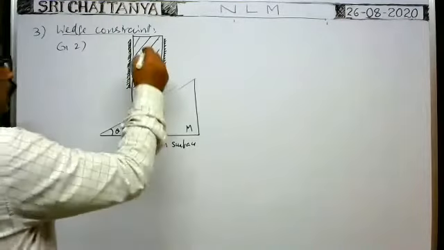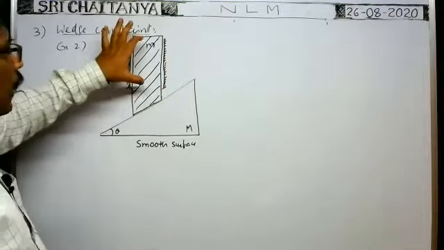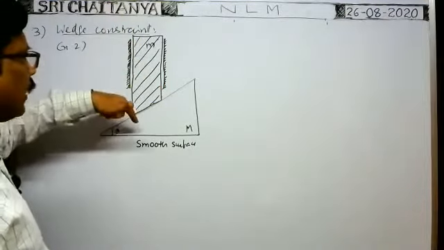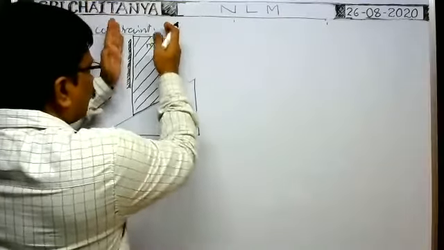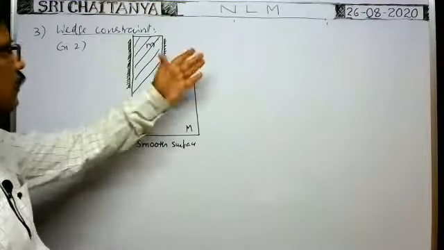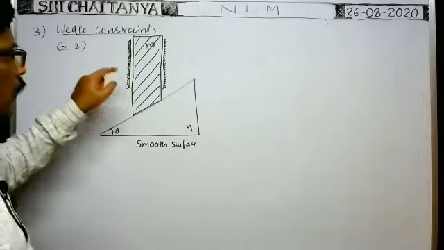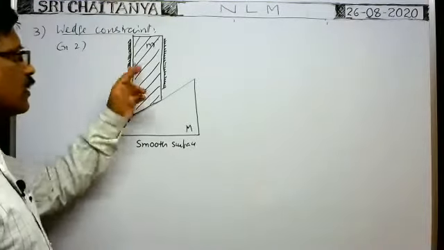The mass of this block is m. This block is restricted to move only along the vertical direction because it is fixed between two rigid walls, so it can move freely along the vertical direction only. It has no motion along the horizontal direction. That means the motion of this body is restricted.